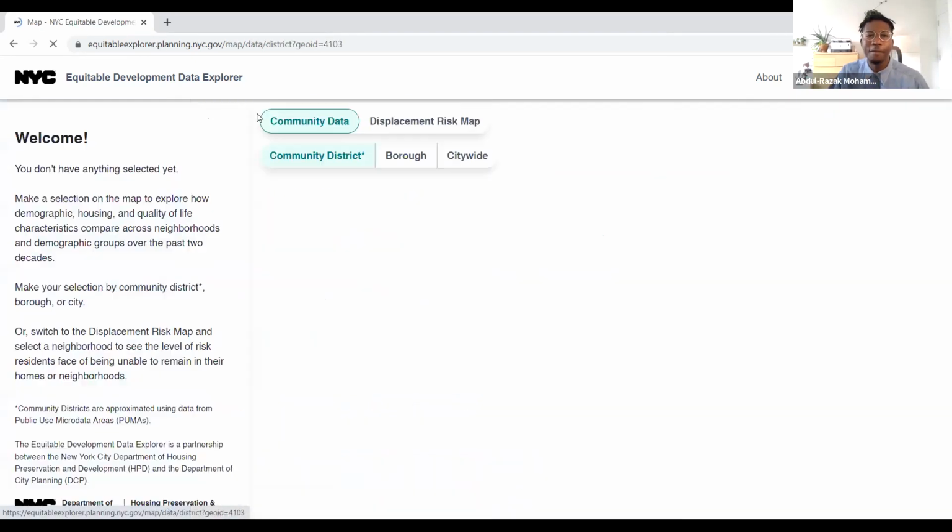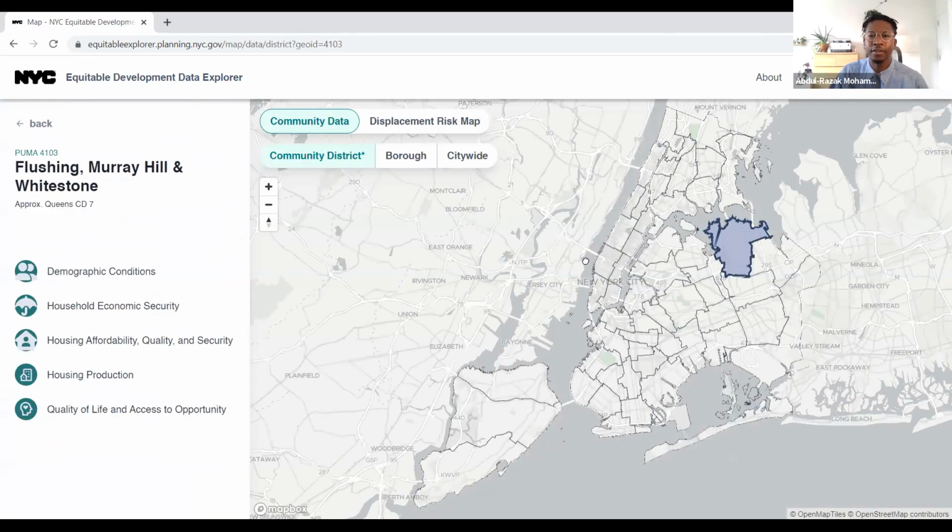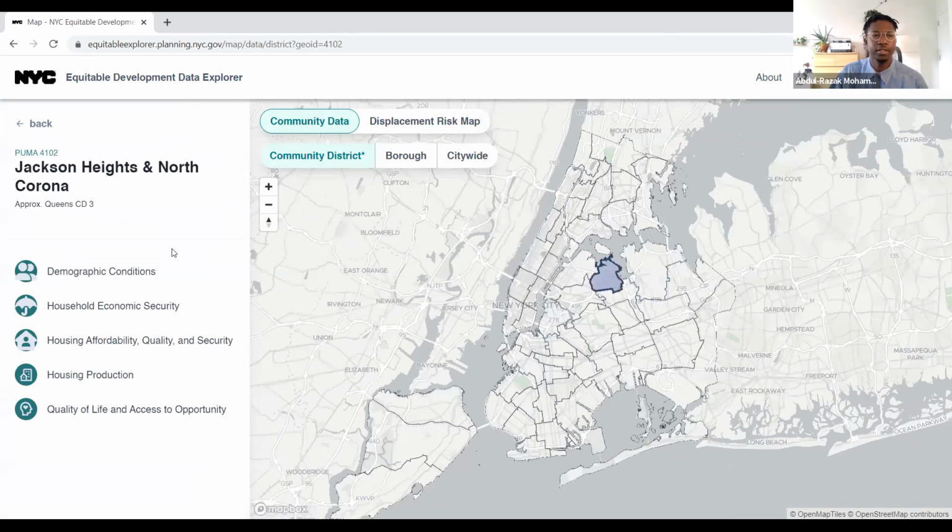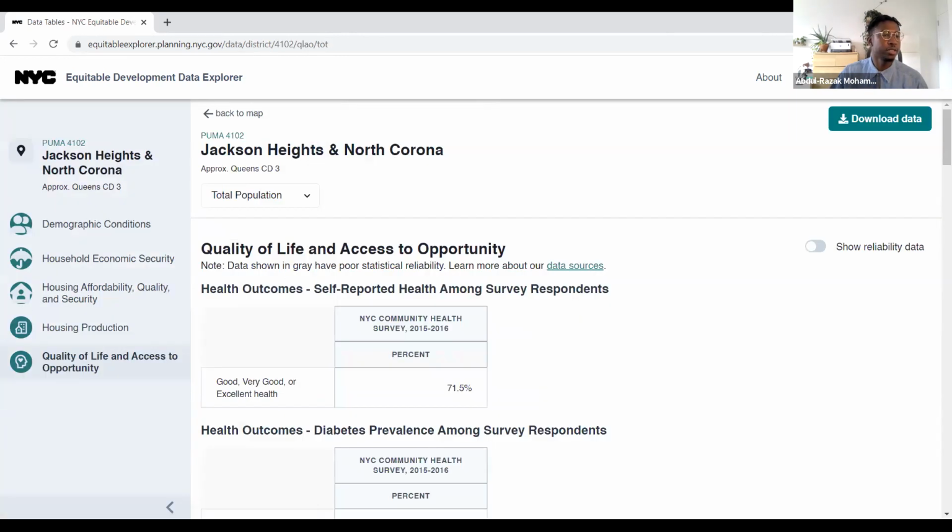All right, so we're going to make it on to our last data category. We're going to jump back to Jackson Heights here on the map and then jump over to quality of life and access to opportunity. This data category gets to our last guiding question, which is what are some of the assets and resources in the neighborhood that most of your neighbors have access to? And what this category covers is things related to services that might be near to people, as well as outcomes related to some factors that people are experiencing in their day-to-day lives.